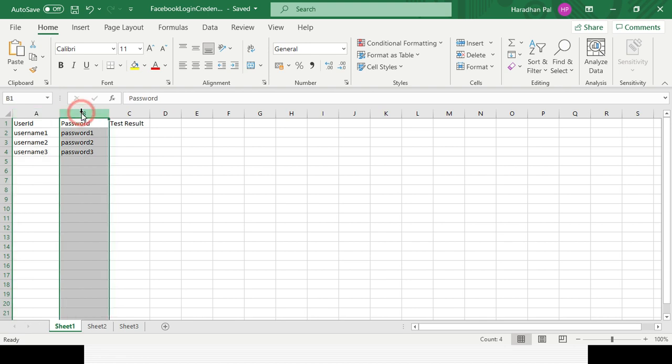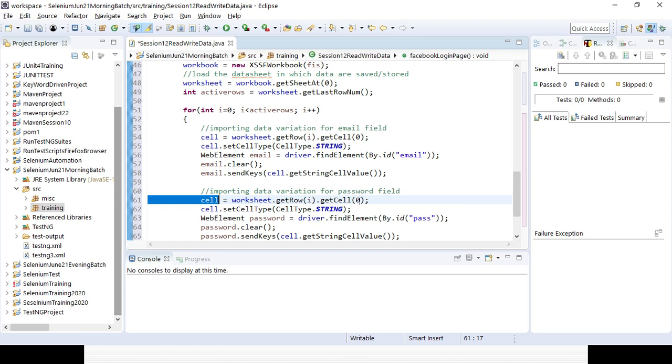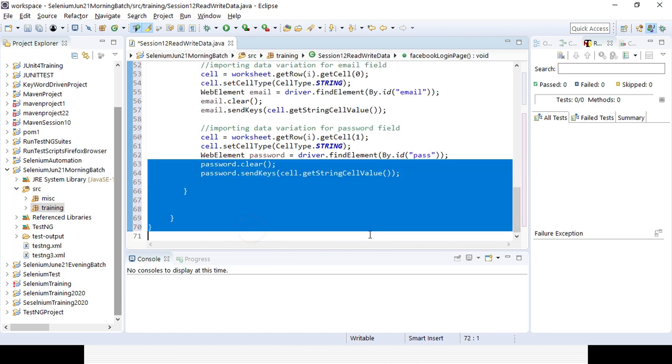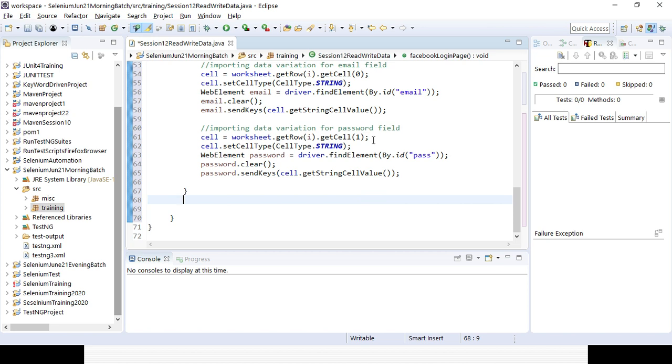It is my cell 1. So I will be reading it. I need to change it here also, cell 1. Otherwise, it's the same. I will be storing the web element password field with the help of a password variable. I am clearing it, and I am again setting the data. So that's why I can set the data.